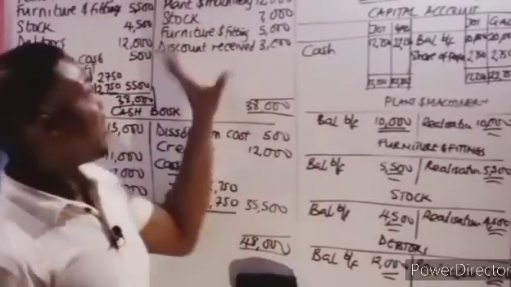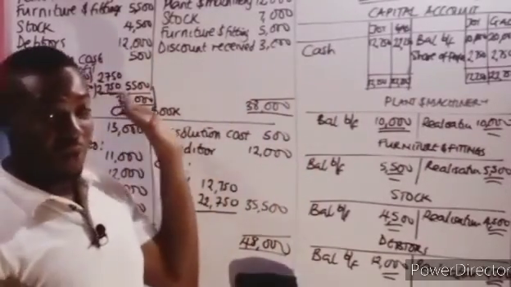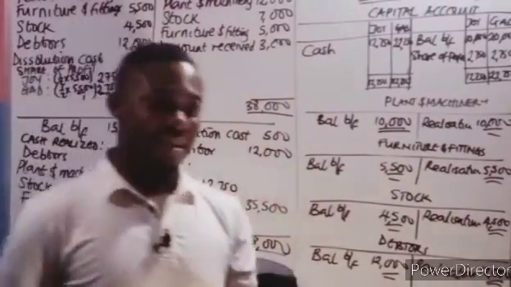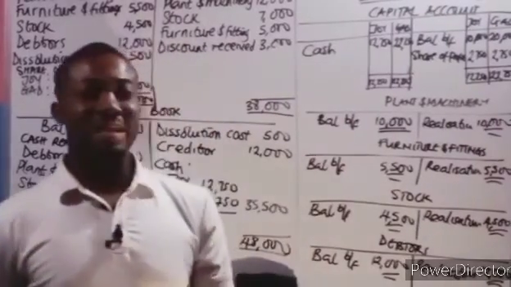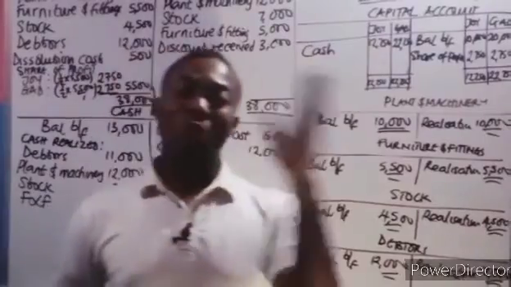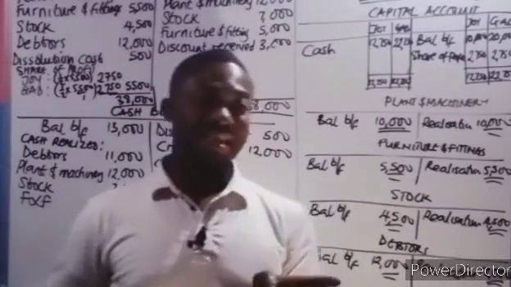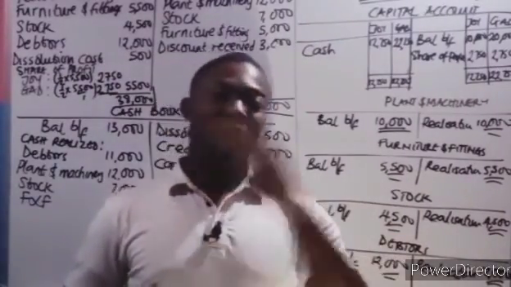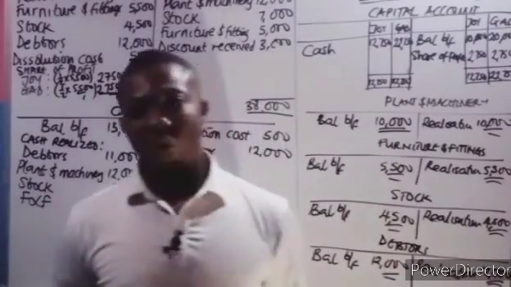Now this is when profit is made. You see when profit is made. We're going to see when loss is made, and also when loss necessitates the partners bringing in cash, and also when the partners take over the assets of the business, and also the sale of business for shares. We're going to see that.